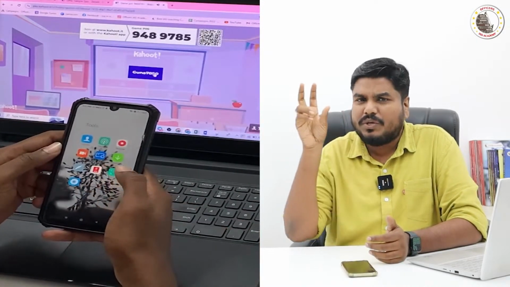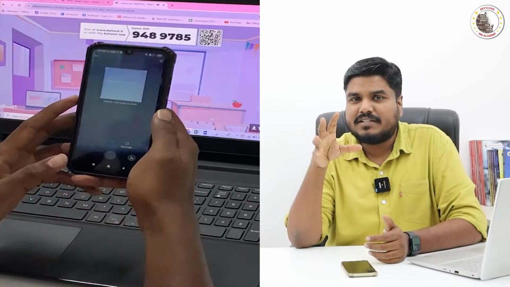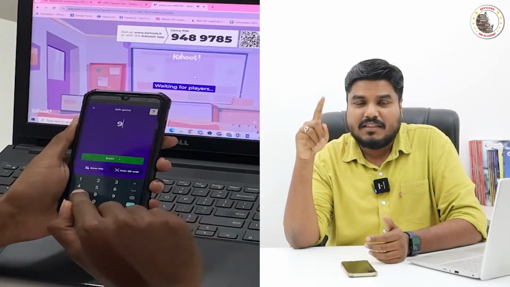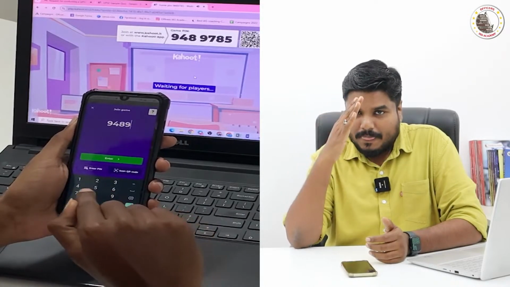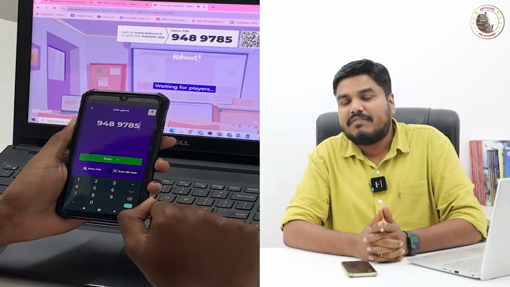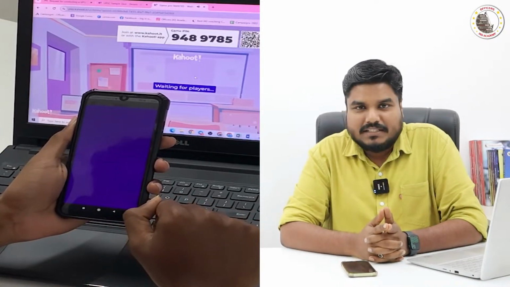Or we will give you a QR code. If you are not interested in installing the application, you can scan the QR code in the web browser and open the web page. In that you can enter this 7-digit PIN number and you can participate in this quiz program.